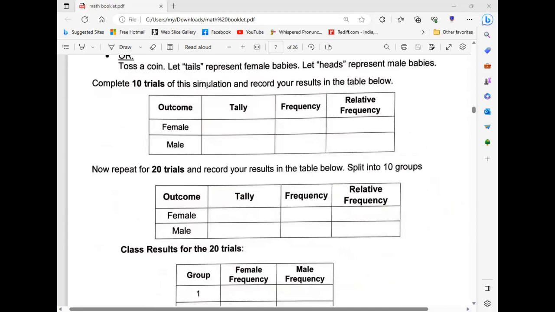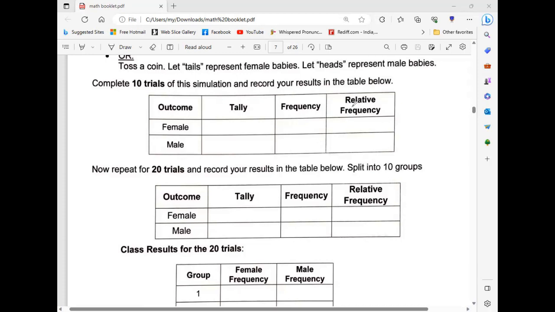Next, complete 10 trials of this simulation and record your results in the table below. What are tally, frequency, relative frequency? What is the frequency of female? 2.